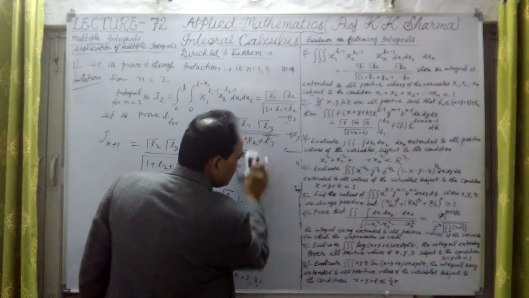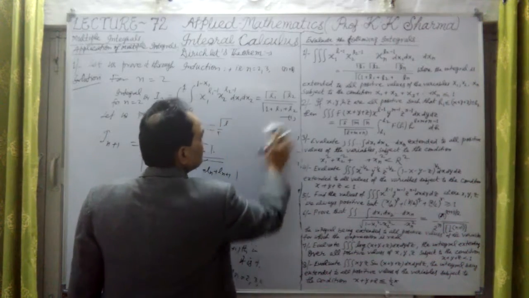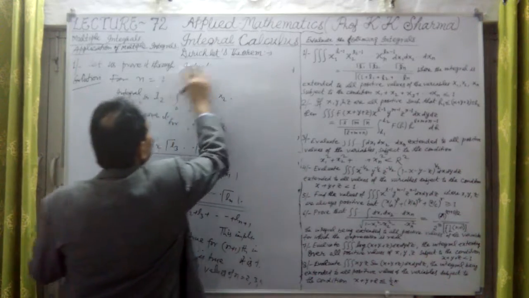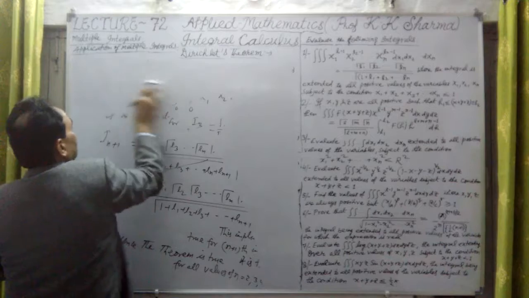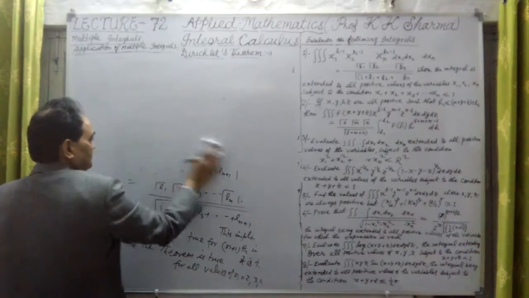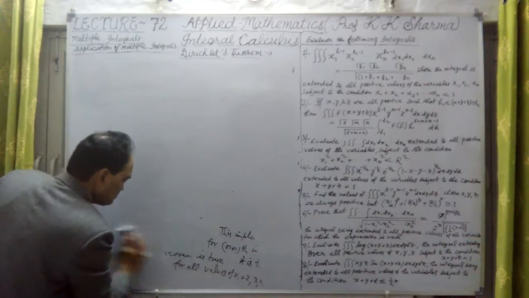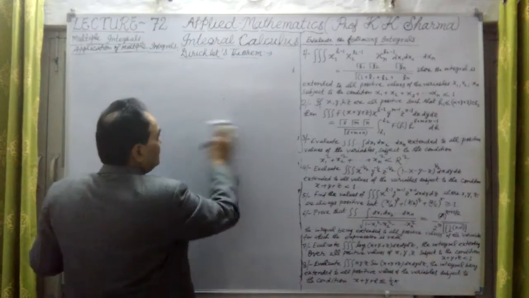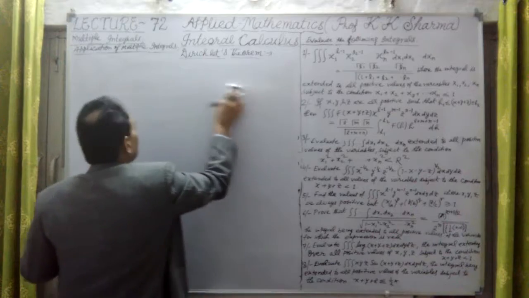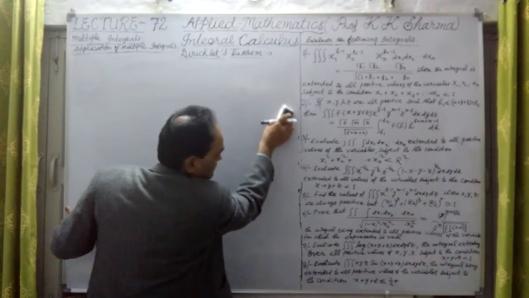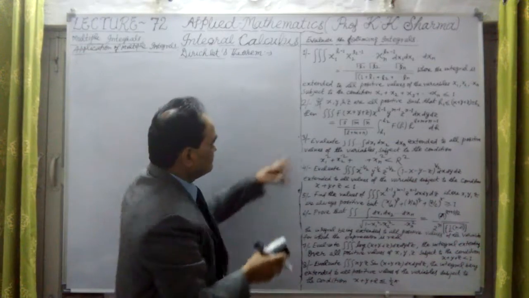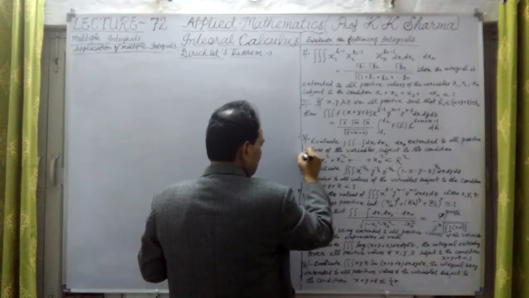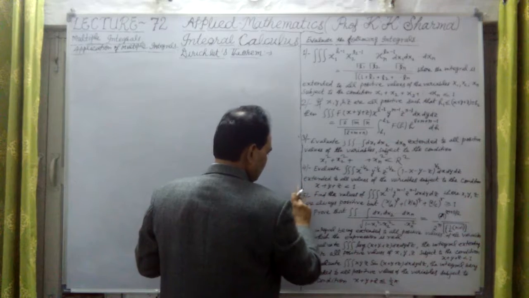Now let me take Liouville's extension theorem of Dirichlet's theorem, because both were contemporary. They lived in the same period, which means they shared their knowledge. Then Liouville gave an extension of Dirichlet's theorem, and this is question number 2, which I have taken here. Liouville's extension of Dirichlet's theorem.